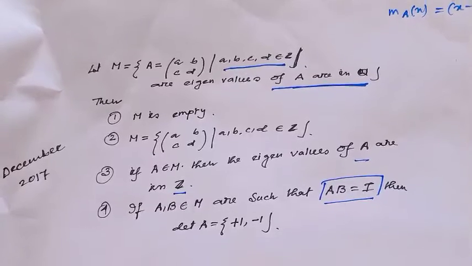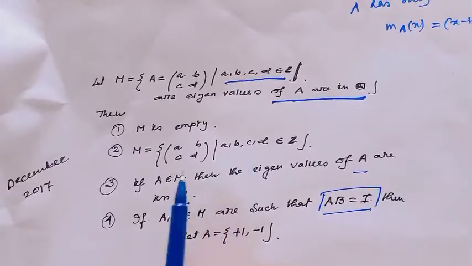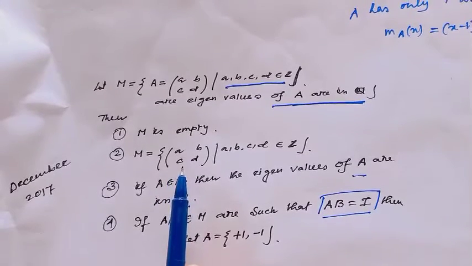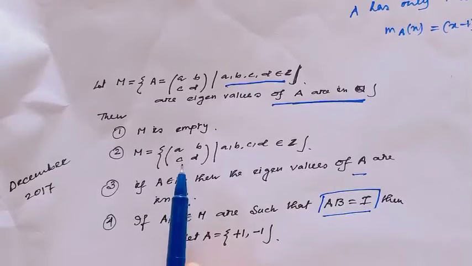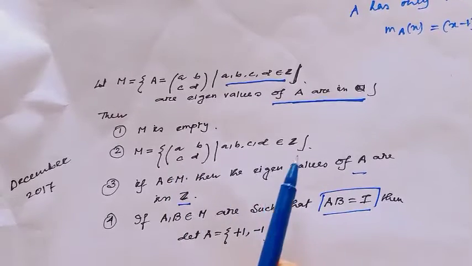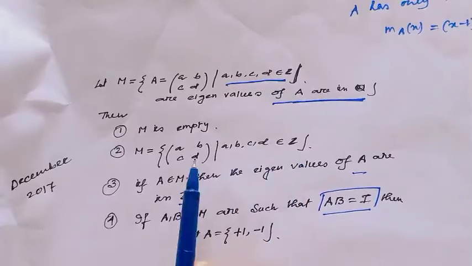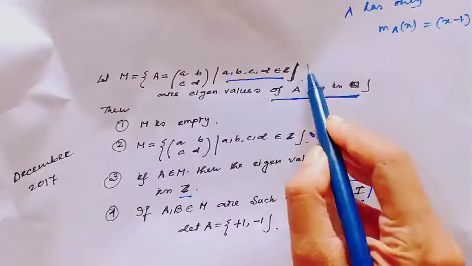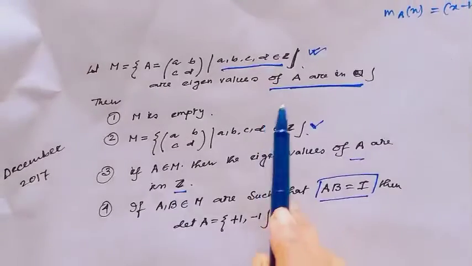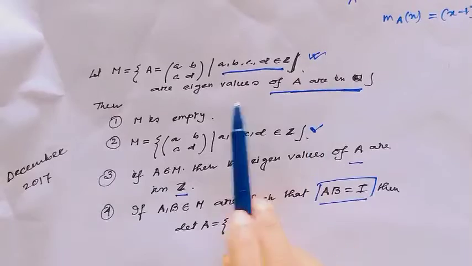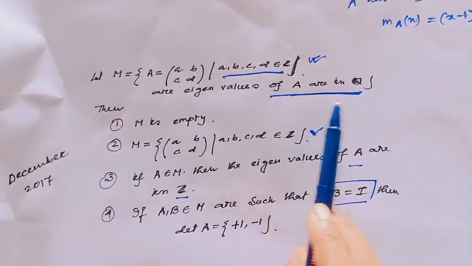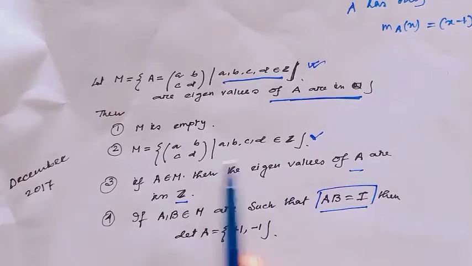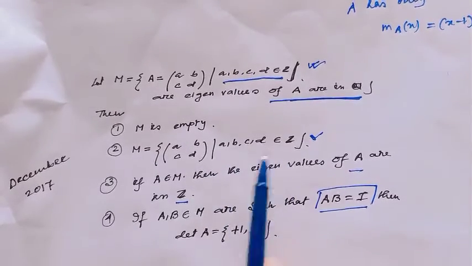Then option 1: M is empty. Option 2: M equals the set of those matrices A, B, C, D where A, B, C, D belong to integer. Notice the difference between this M and this set. Here there exists another restriction: all eigenvalues of A are rational numbers, but here there is no restriction about the eigenvalues.